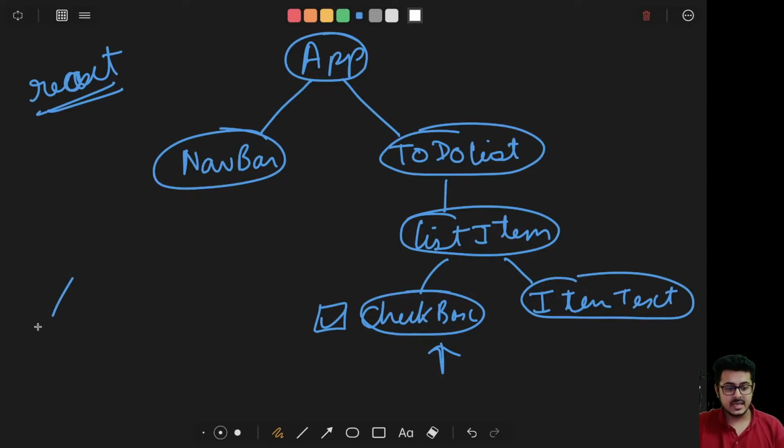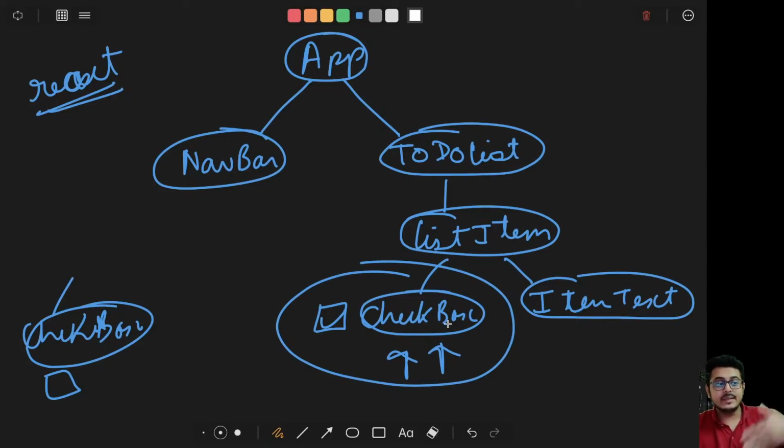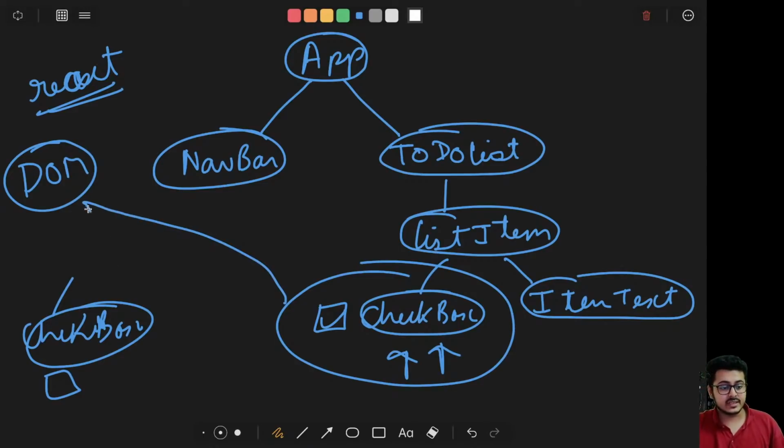The first copy, the checkbox component was unchecked, and in the new copy of the virtual DOM the checkbox component is checked. So it will just go into this particular virtual DOM and update it in the real DOM. Only that component itself will get updated in the real DOM.